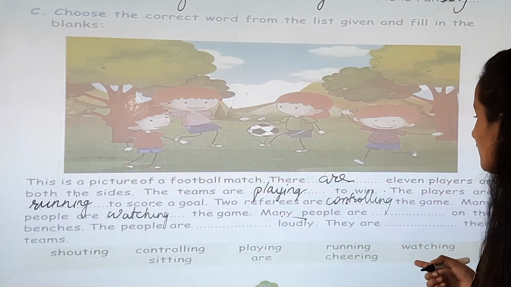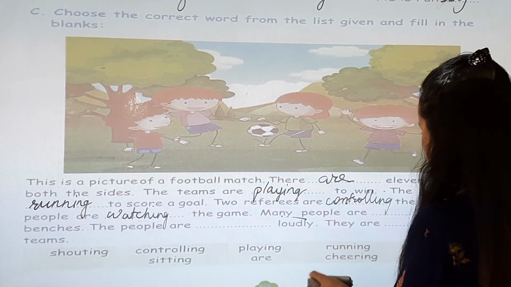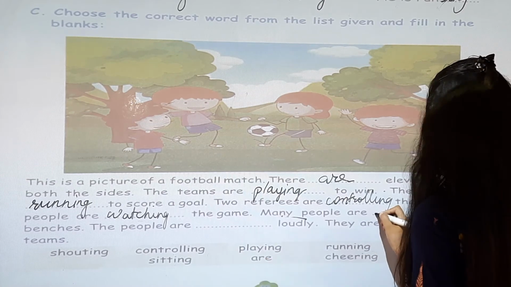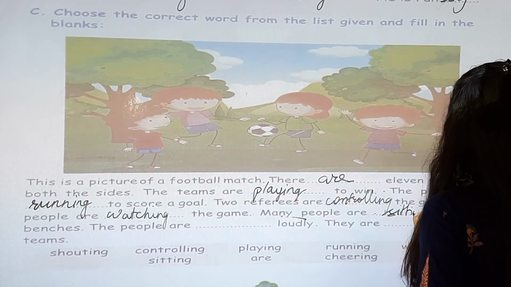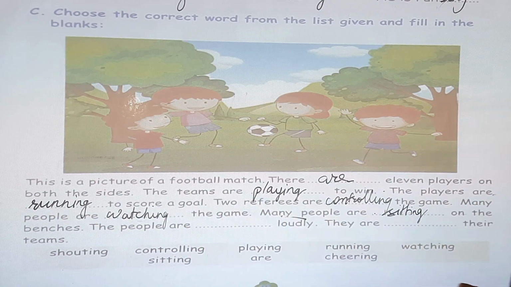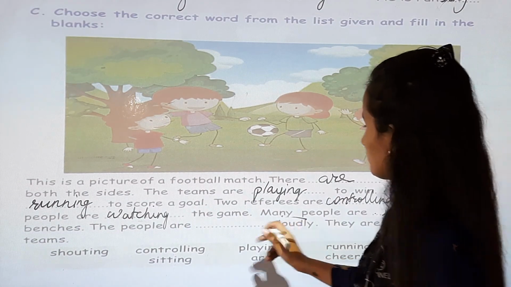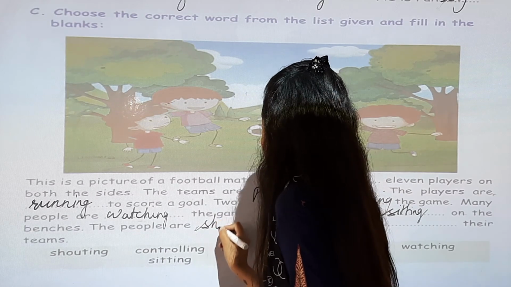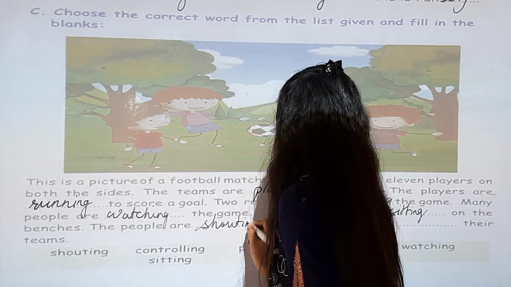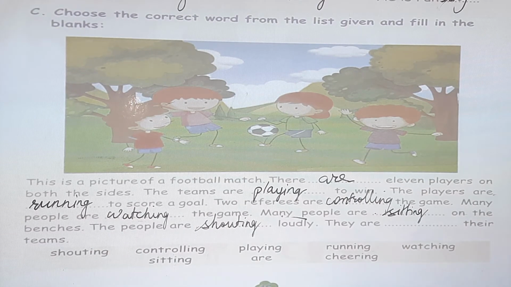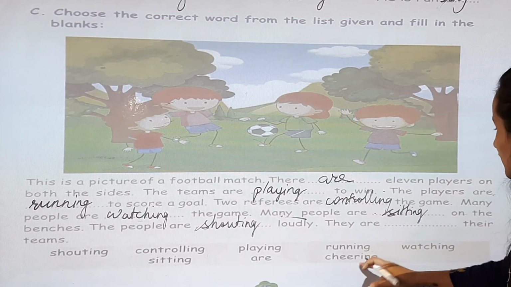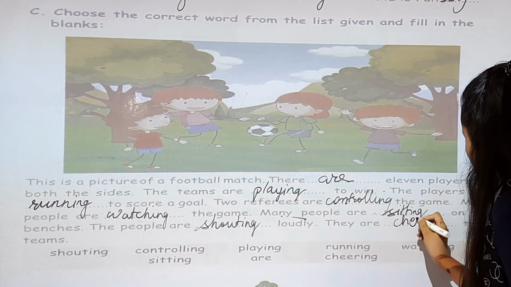Many people are sitting. Many people are sitting on the chair, sitting on the bench. And the people are shouting loudly. They are cheering their teams.